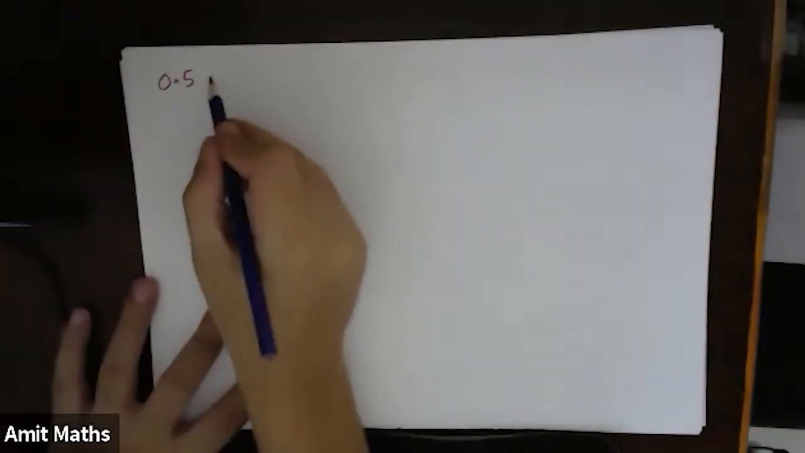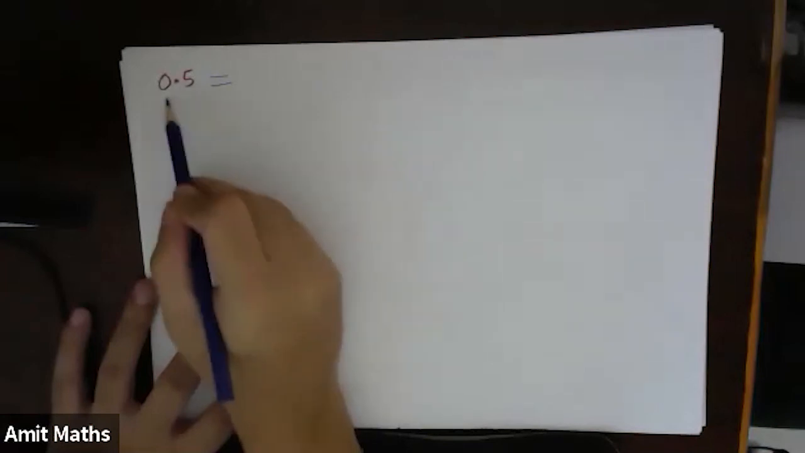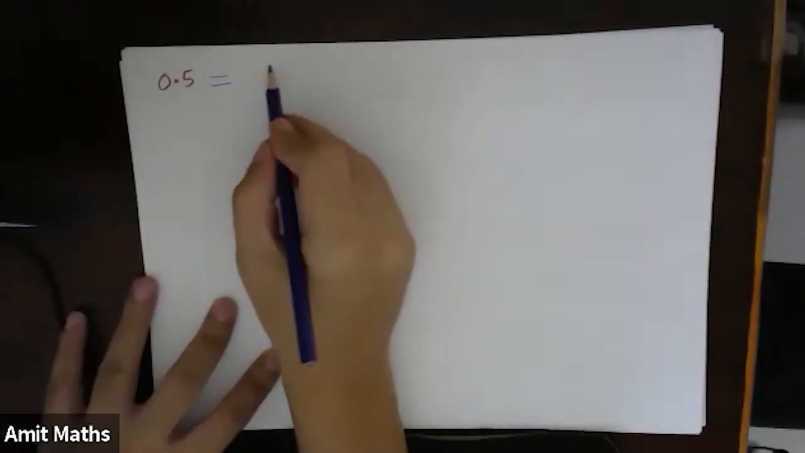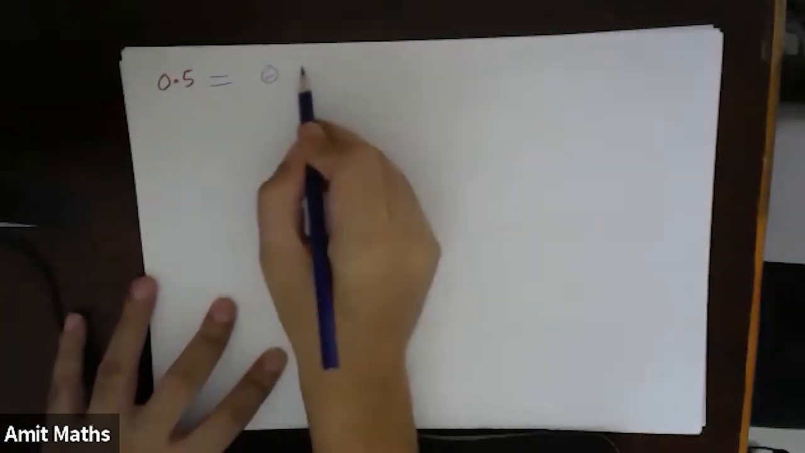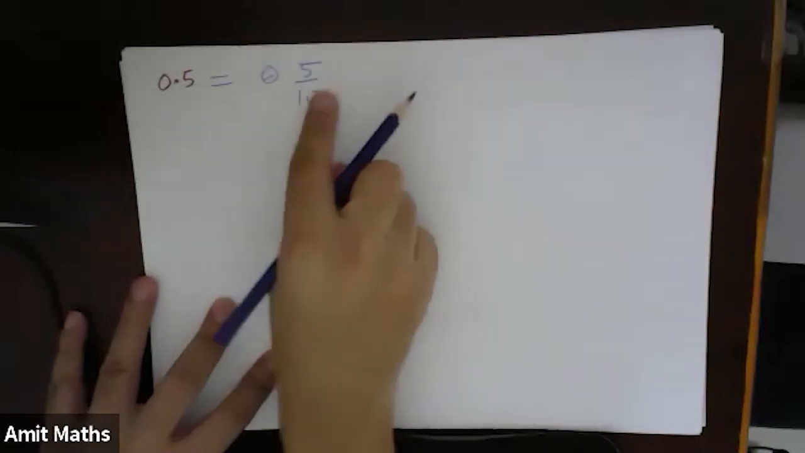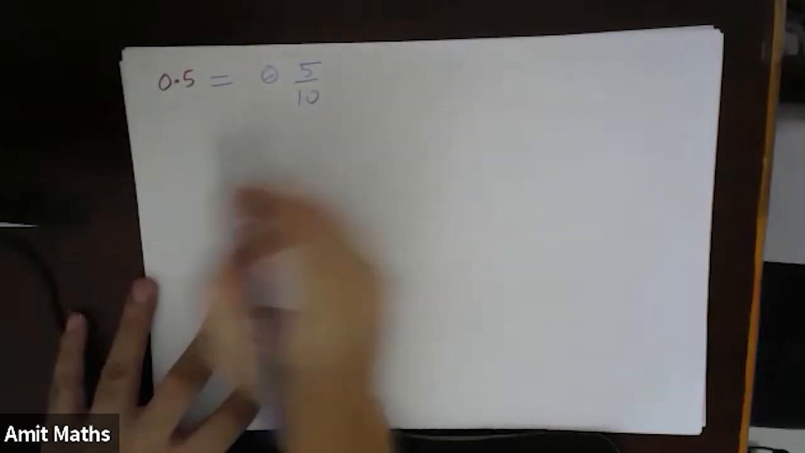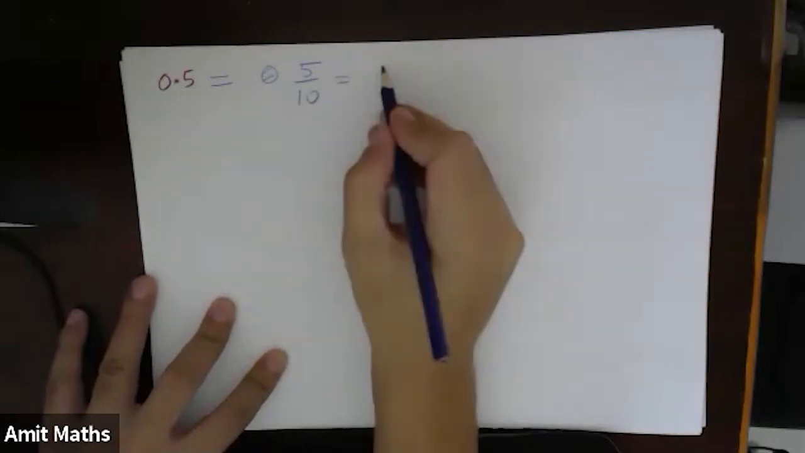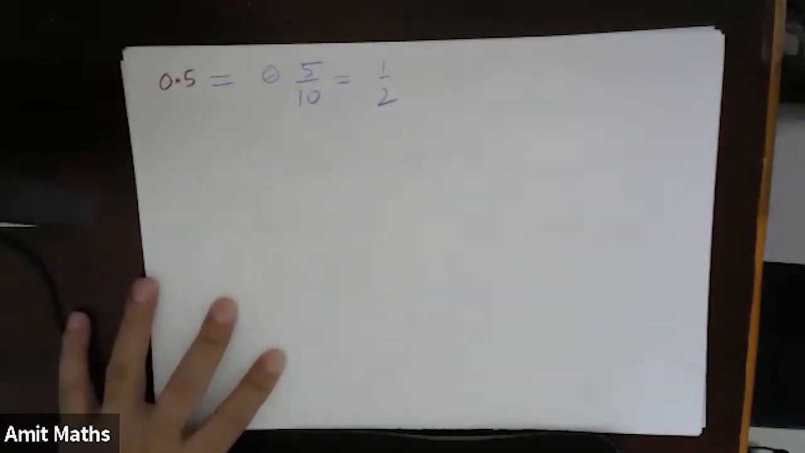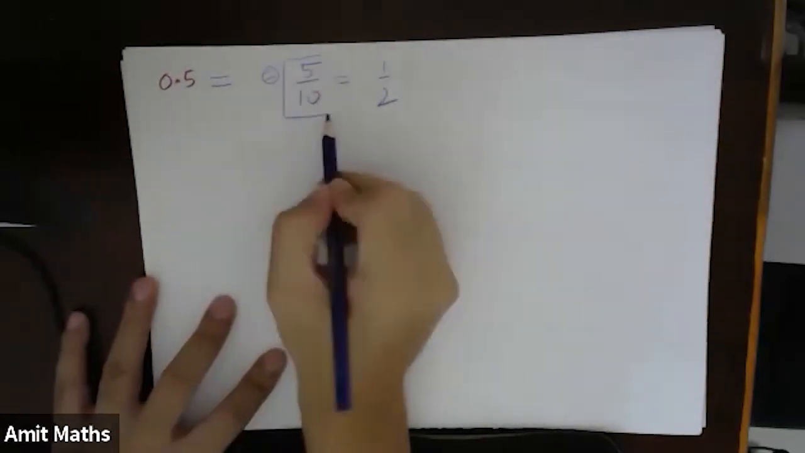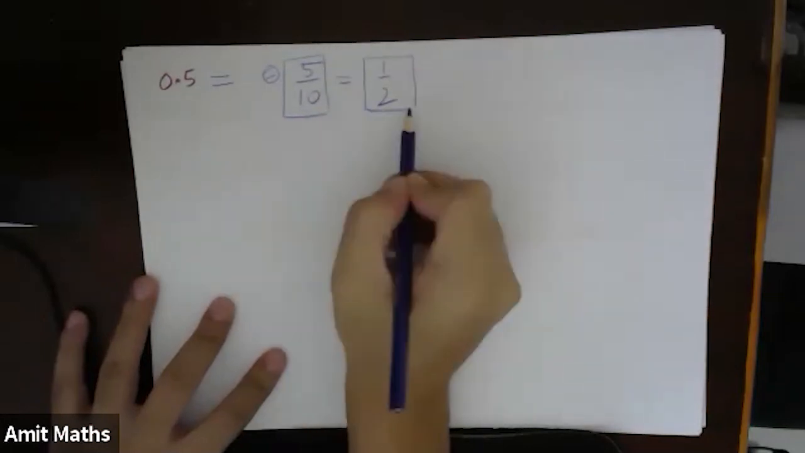Okay, so let's see. 0.5 can be represented as 5 by 10. 5 by 10 will become 0.5, right? And 5 by 10 can be represented as 1 by 2. Okay, 5 by 10 and 1 by 2 are exactly the same, right?